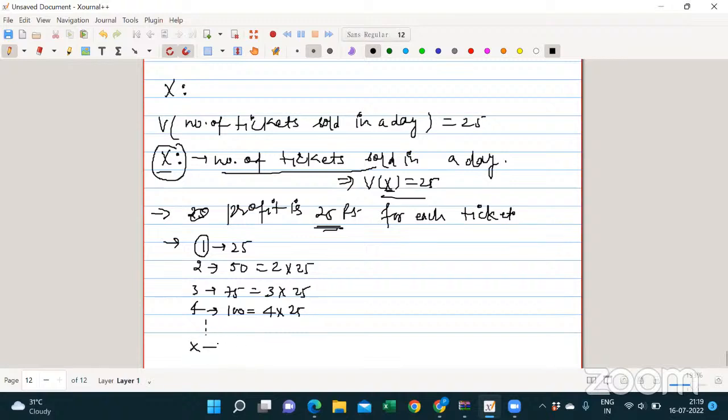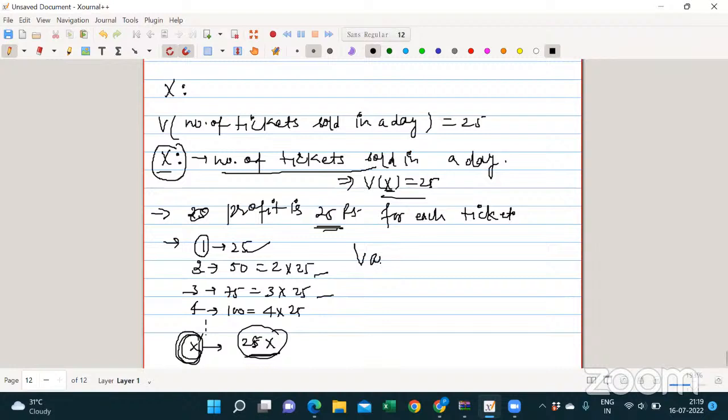So similarly, for x tickets, how much will the profit be? 25x. So x is the number of tickets. For one ticket, profit is 25. For 2 it is 2 into 25. For 3 it is 3 into 25. So for x, it will be 25x. Yes, sir.